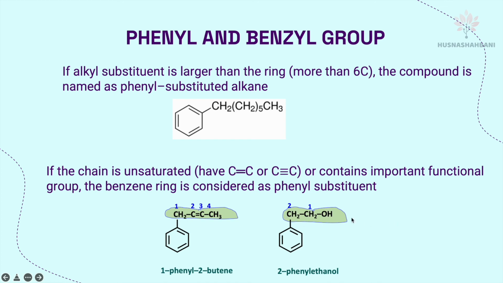Next, a 2 carbon straight chain with an alcohol group. This will be the parent. So the name is ethanol. In the ethanol, this OH is attached to carbon number 1 because we want the functional group at the lowest number of carbon. So the benzene is attached to carbon number 2, the name is 2-phenylethanol.